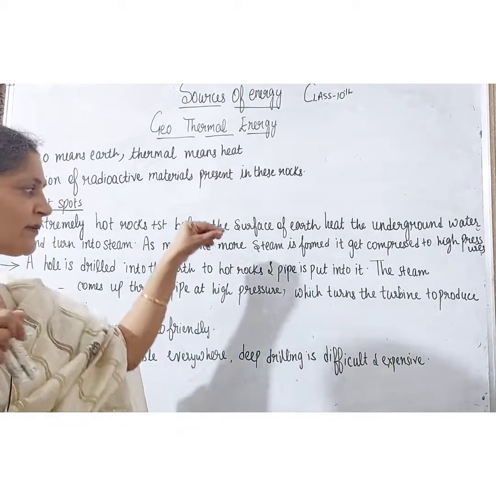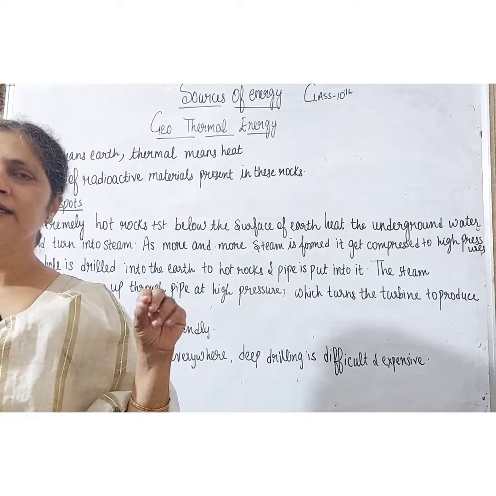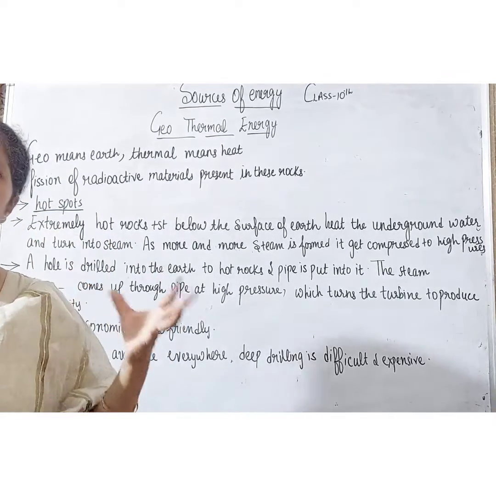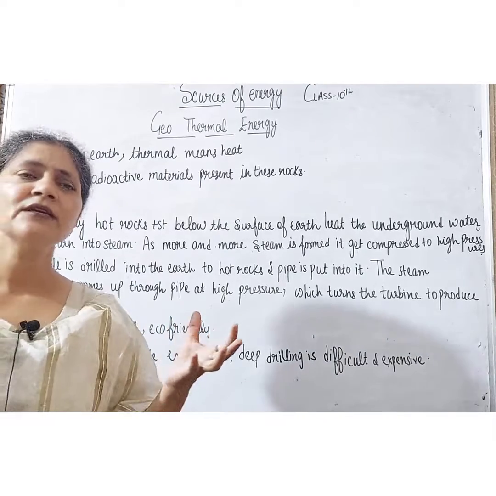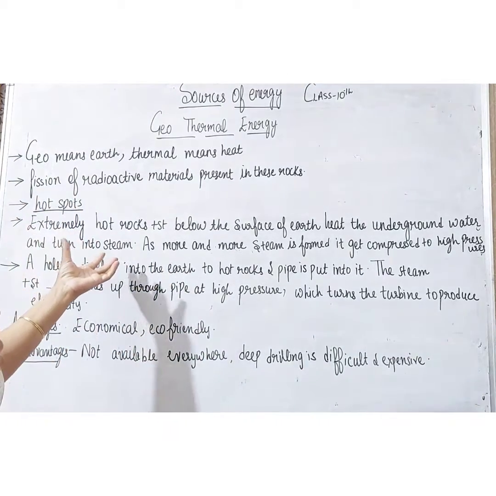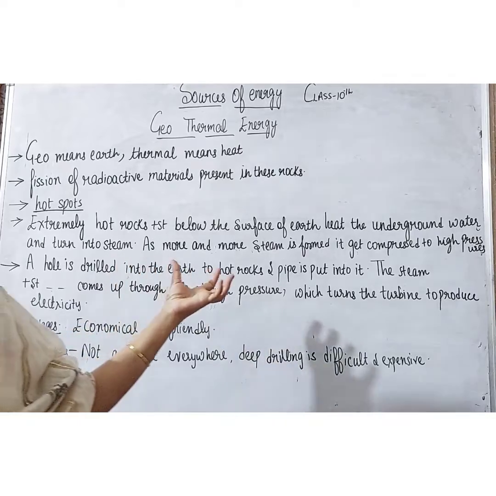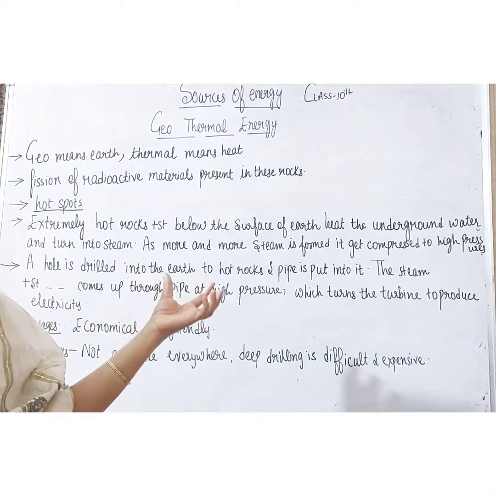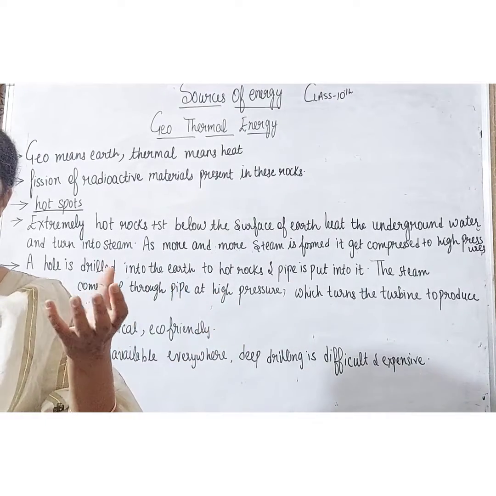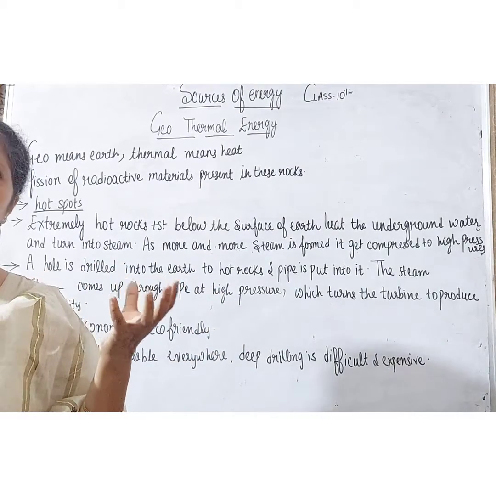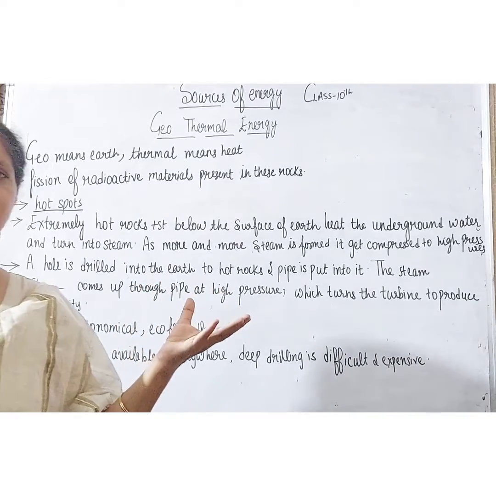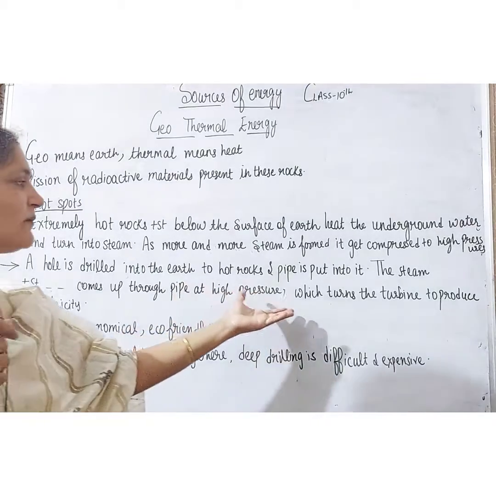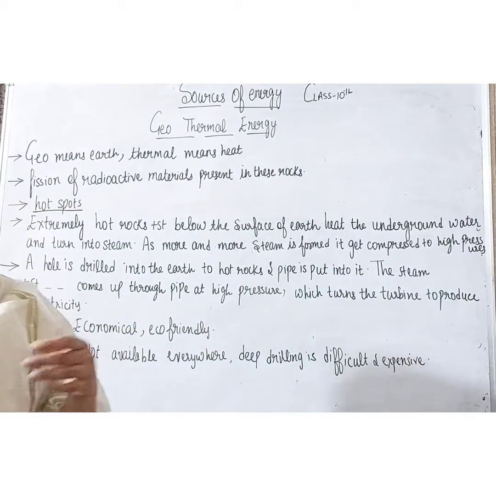Sometimes another pipe is also put inside the earth to send in cold water to produce more and more steam. So this was all about the geothermal energy which we get from the hot rocks, where the steam comes from heating of the water present inside the earth, and turns the turbine to produce electricity.